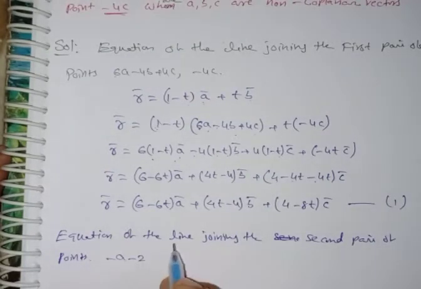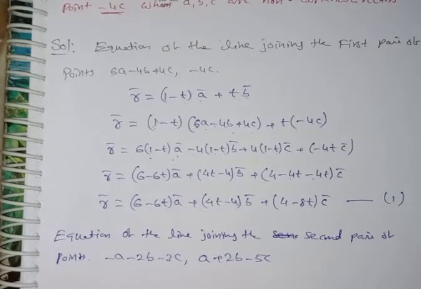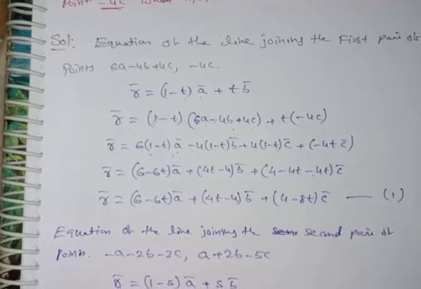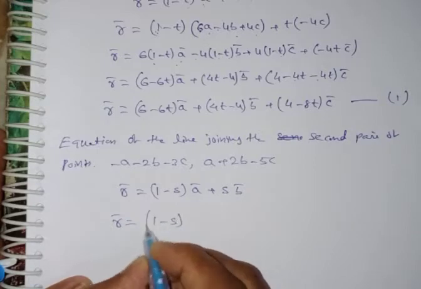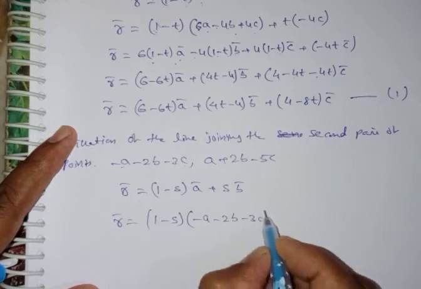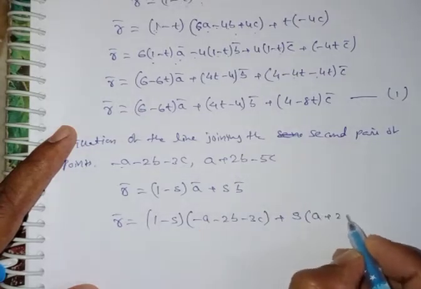Minus a minus 2b minus 3c comma a plus 2b minus 5c, in the given question. Therefore, you can write the equation as this. R bar is equal to, already we used t, therefore take another constant: 1 minus s into a bar plus s into b bar. This is the formula. R bar is equal to 1 minus s into a bar, where the first point is minus a minus 2b minus 3c, plus s into a plus 2b minus 5c.